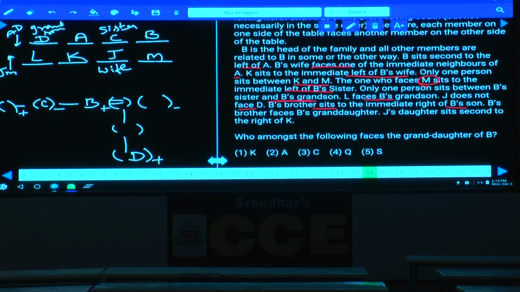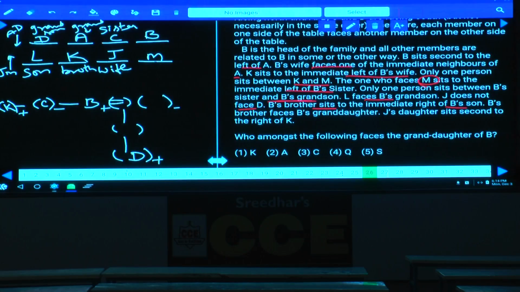Tell me where can we have two places? L and K. Brother sits to the immediate right of B's son, so L is the son and K is the brother. Are you following this one or not? K is the brother and L is the son. Next one. B's brother faces B's granddaughter. B's brother K faces the granddaughter.